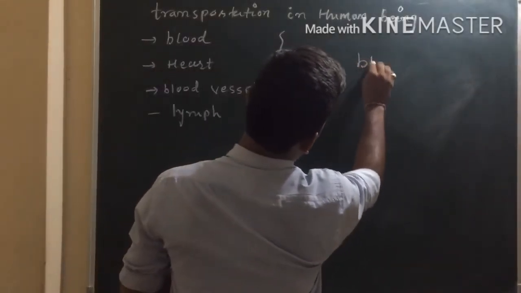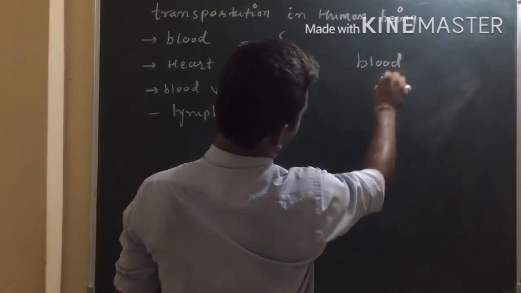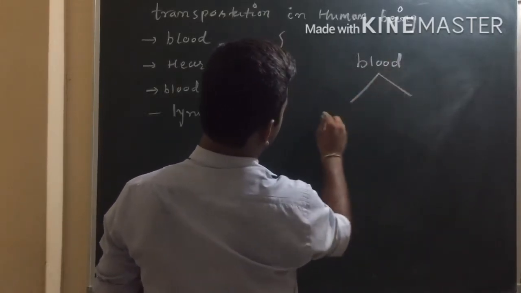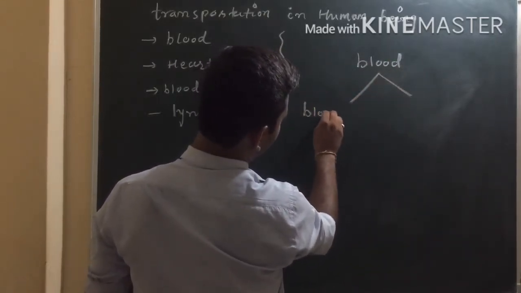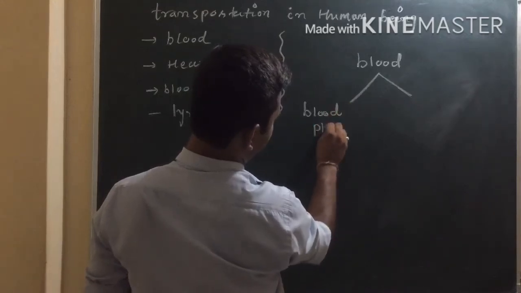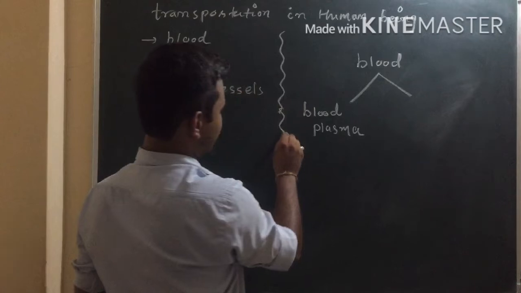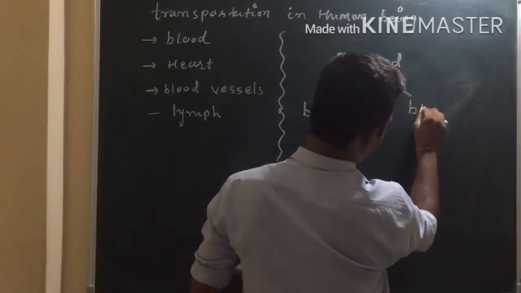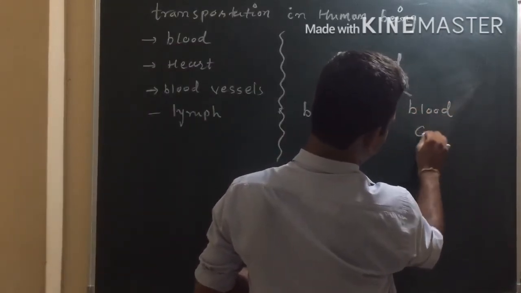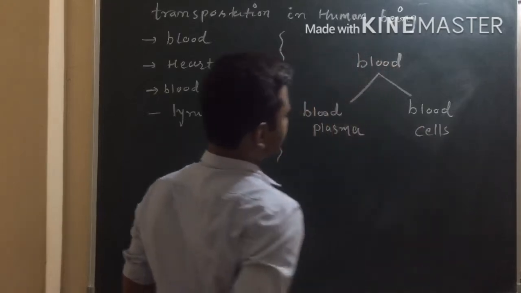See, blood, we can understand blood in two forms. The medium of blood, that is our blood plasma, and the cells which are present in blood, that is called our blood cells.